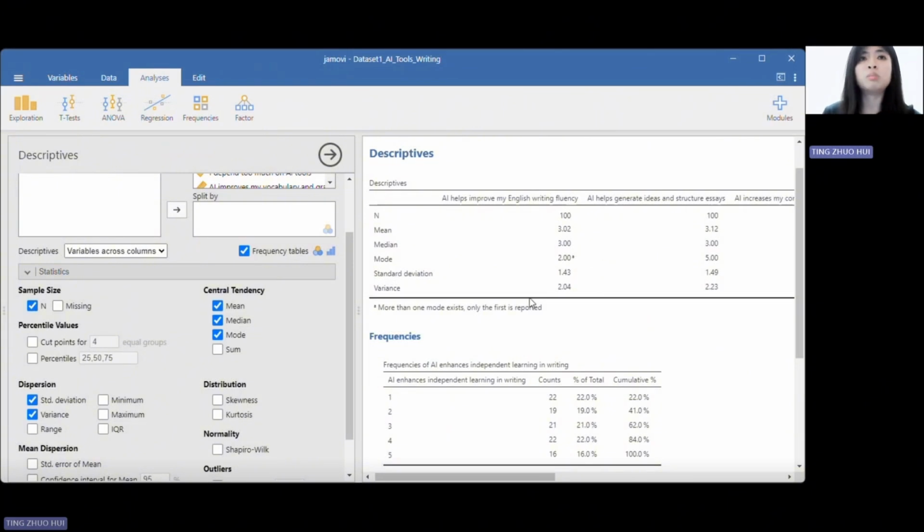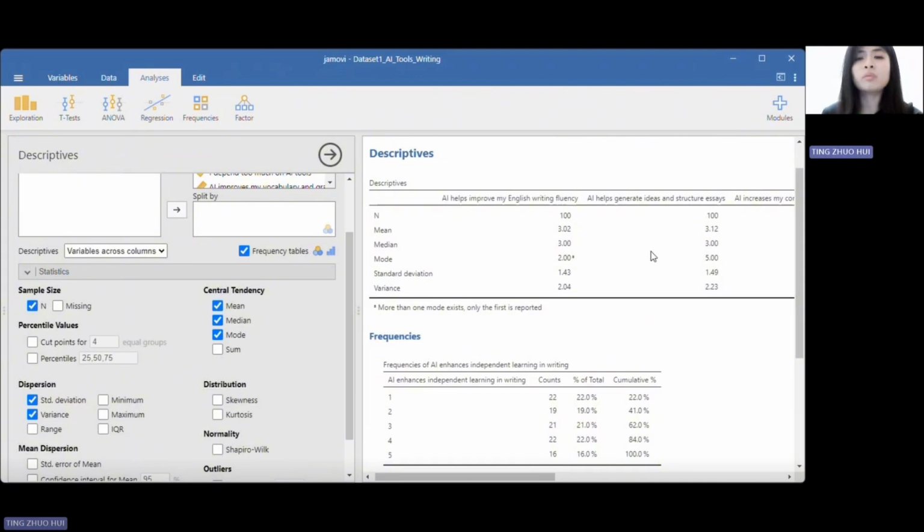And the standard deviation is 1.43. This shows the answers are somewhat spread out. Some students gave low scores, which is disagree, whereas others gave highest ones, which is agree. And the variance is 2.04. Then this number supports the standard deviation, showing there is a moderate variation in opinions. So most students were unsure or slightly disagreed that AI improves fluency, and their opinions were not all the same.